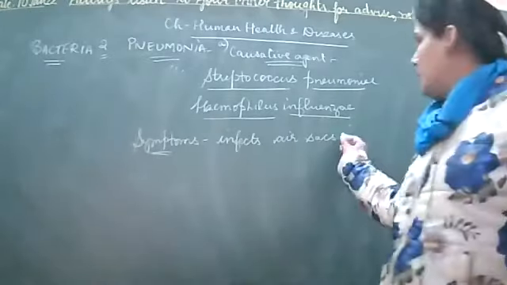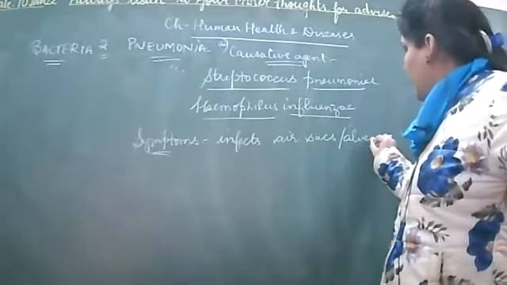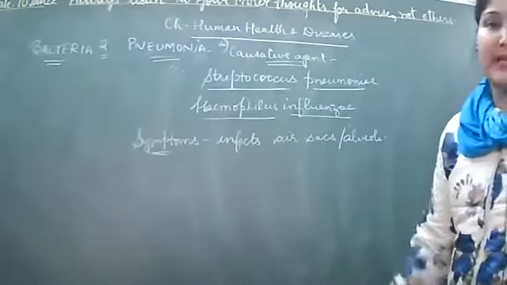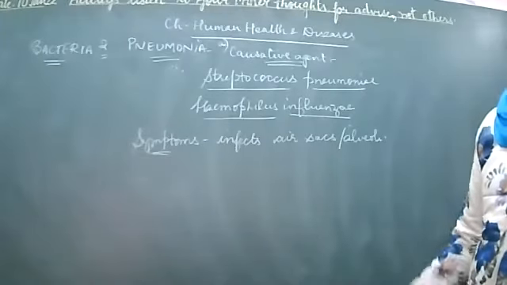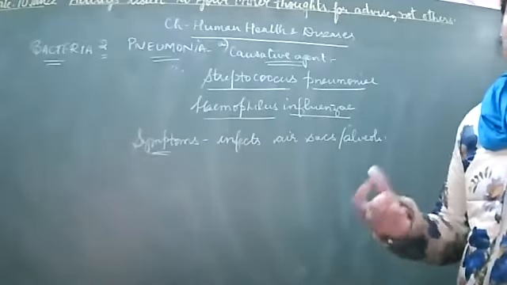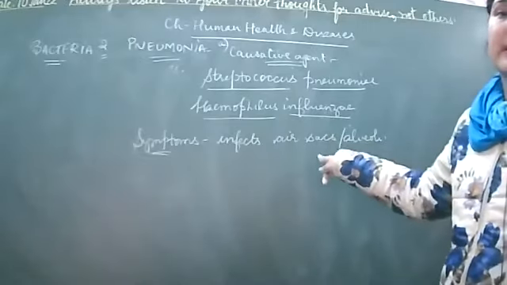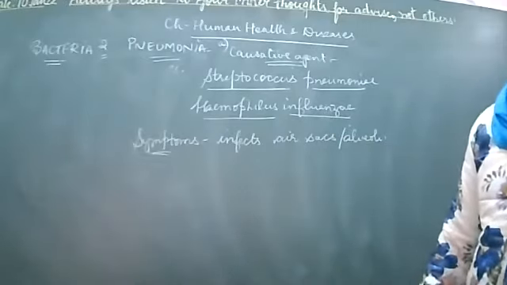These alveoli or air sacs get fluid filled, and a sputum is also produced when the person coughs. ठीक है, तो coughing में एक sputum produce होता है, greenish bluish colored sputum, present if the person is infected with pneumonia.